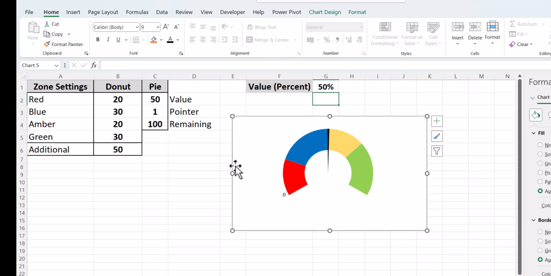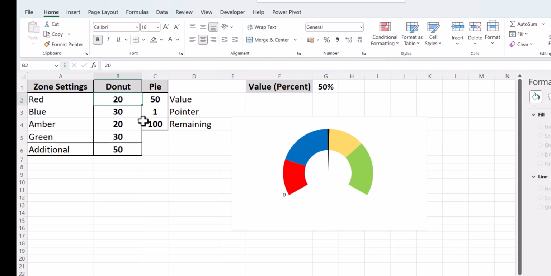So I have put 0 here. If you see we have 20 here, so we would get 20 here. Then we have 30 plus 20, which is 50. So you have 50 over here. And then you will have 70 over here and then 100 over here. Let's go ahead and create it. So right now we have the indicators over here.